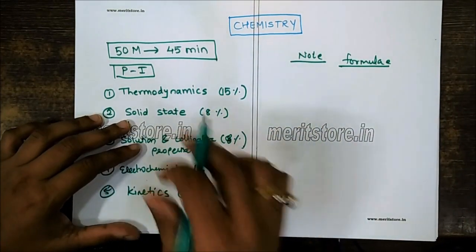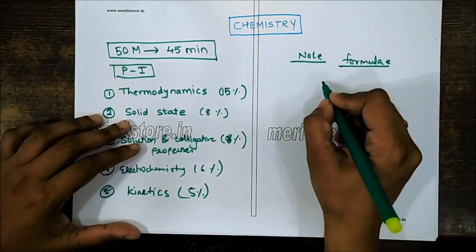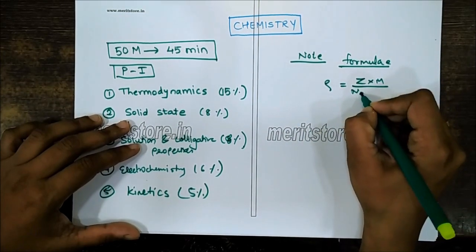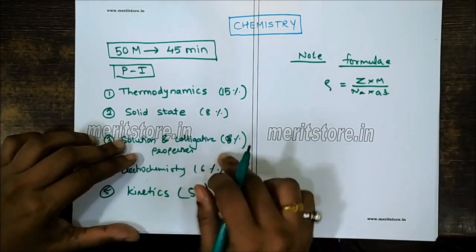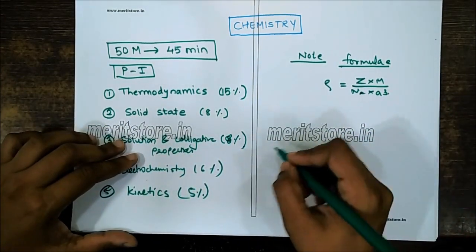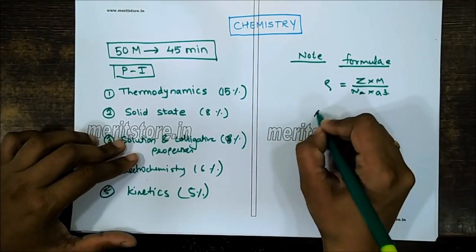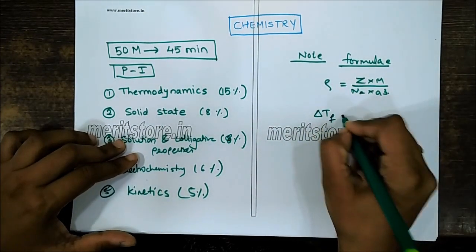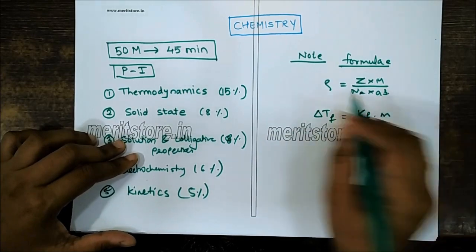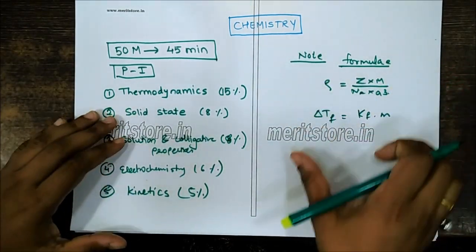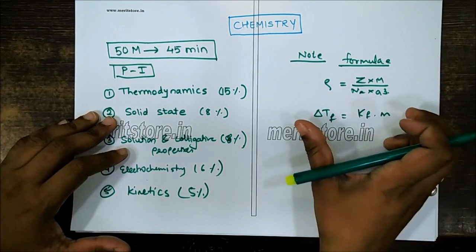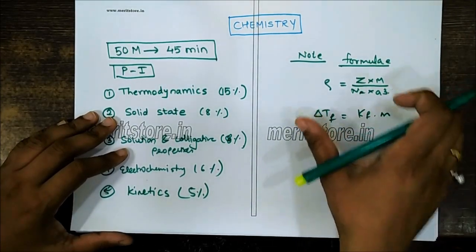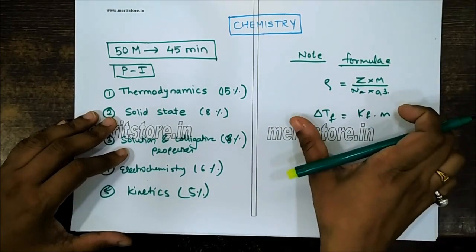For example, in solid state chemistry, we have an important formula: density equals Z M upon N A a cubed. Then in solution and colligative property, we have elevation in boiling point or depression in freezing point. All these formulas we can collect in one notebook, and while solving MCQs, whichever new formula you come across, you can note it down in this notebook also.